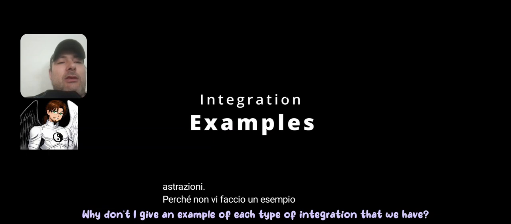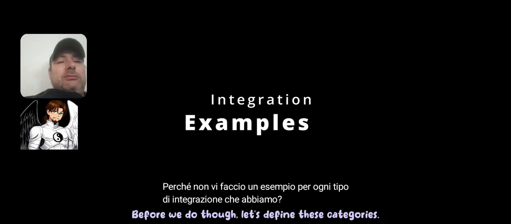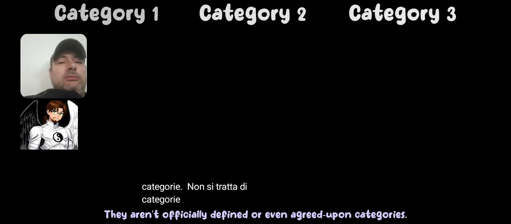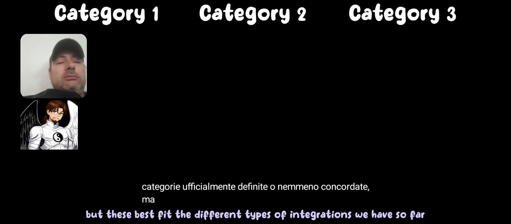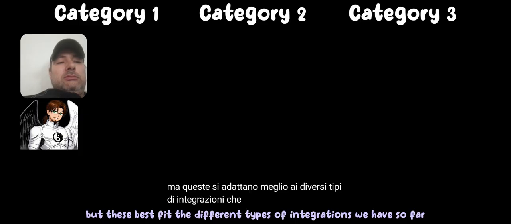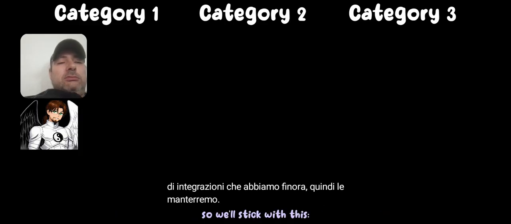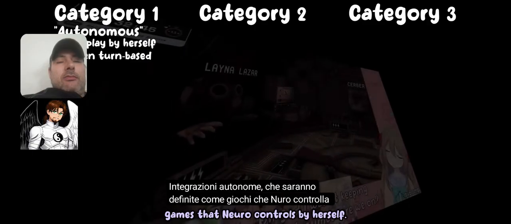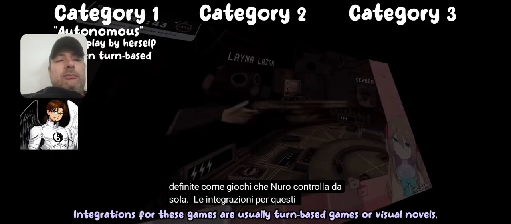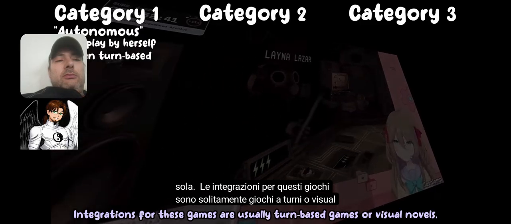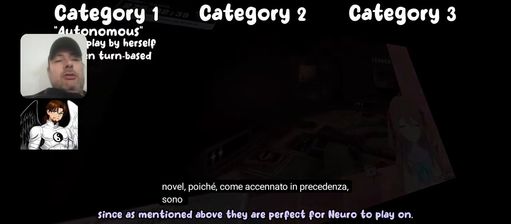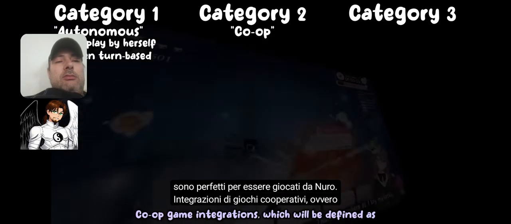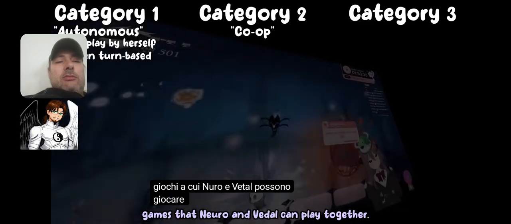Why don't I give an example of each type of integration that we have? Before we do though, let's define these categories. They aren't officially defined or even agreed upon categories, but these best fit the different types of integrations we have so far, so we'll stick with this. Autonomous integrations, which will be defined as games that Neuro controls by herself. Integrations for these games are usually turn-based games or visual novels, since, as mentioned above, they are perfect for Neuro to play on.